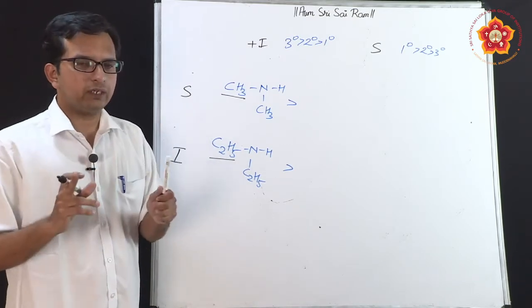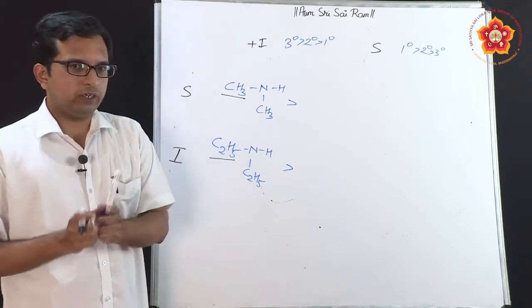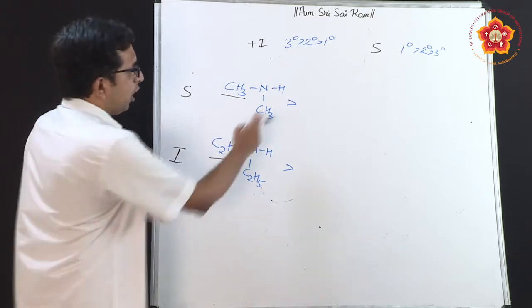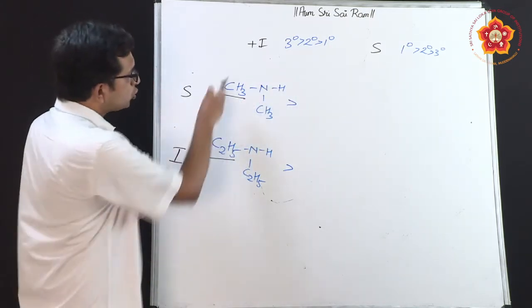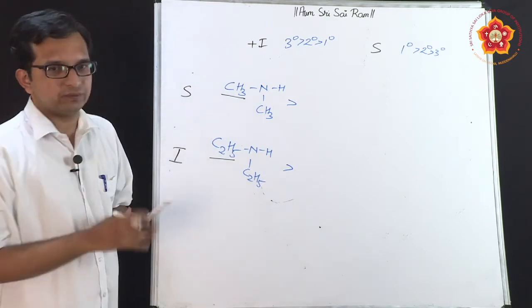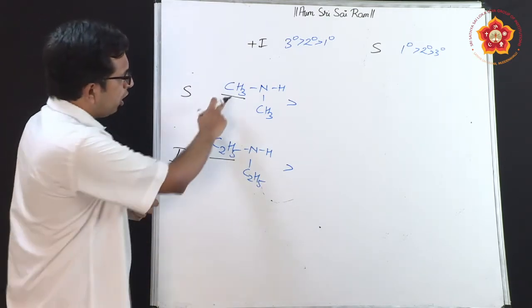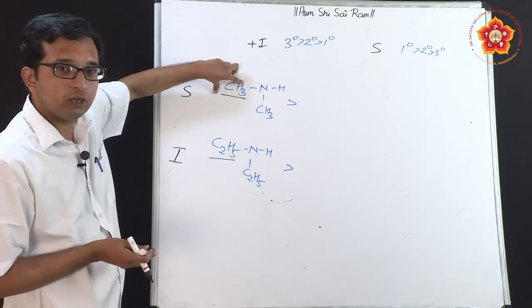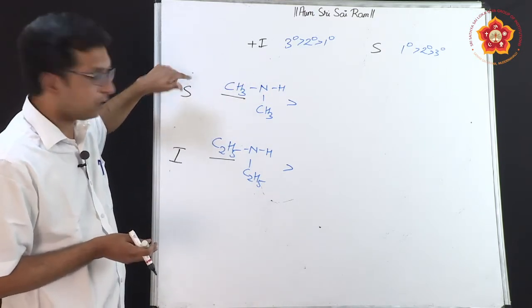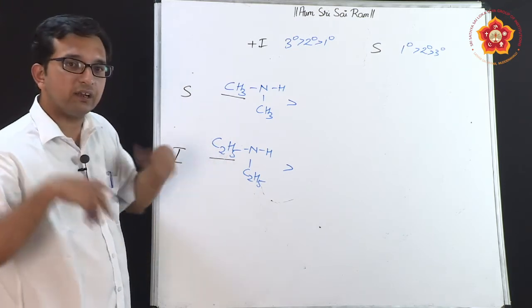We know very well that solvation in water depends on two factors. One is how well the acidic hydrogen will combine with water. The second is how small the hydrophobic part is. We know very well that all the alkyl chains are hydrophobic. So since the hydrophobic part is small, solvation effect will be much better here. Here the hydrophobic part is large.